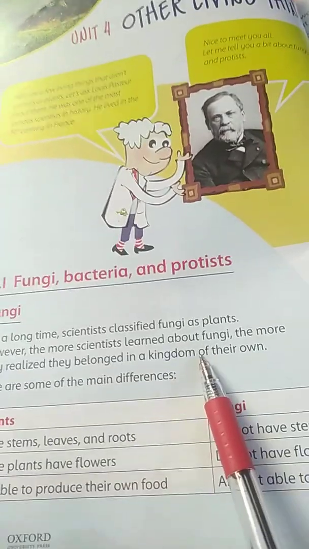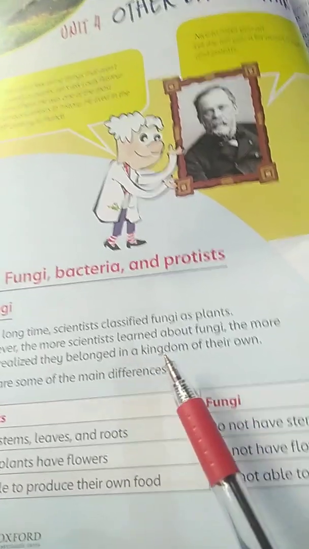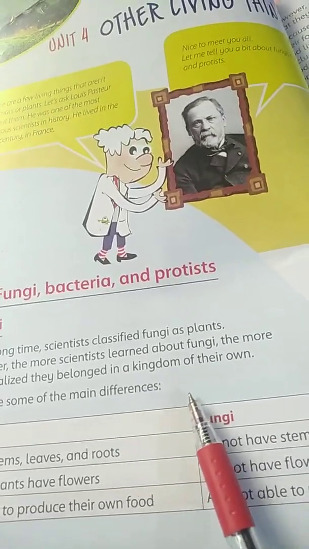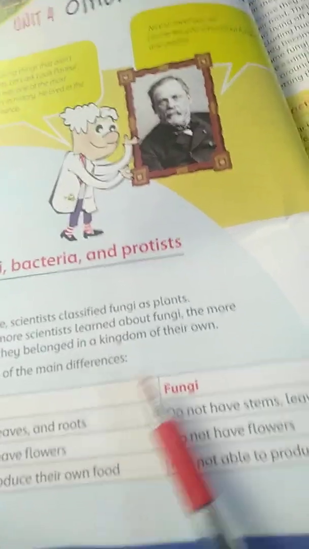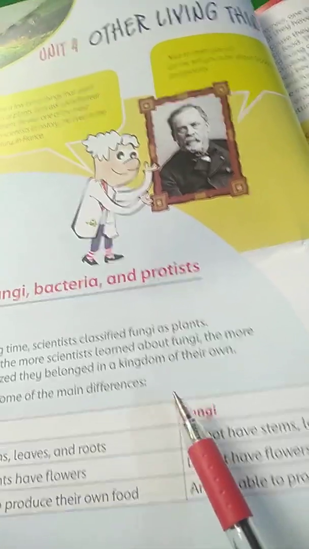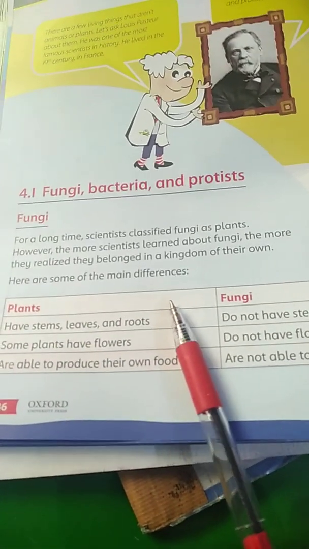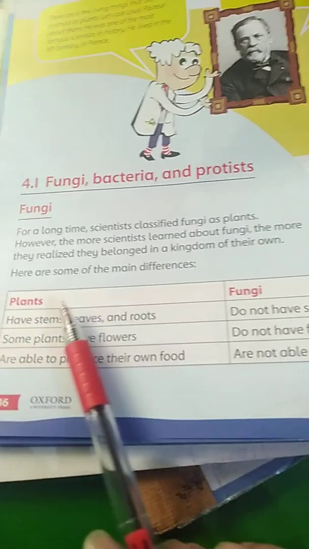It means that when scientists started to study fungi, they realized that these organisms cannot be put under the category of either animals or plants. They have their own specialities, they have their own organization. That's why they must have their own kingdom. That's why they belong to a very separate kingdom. So, on what features did they identify that they are different from plants? There are some of the main differences of fungi from plants.